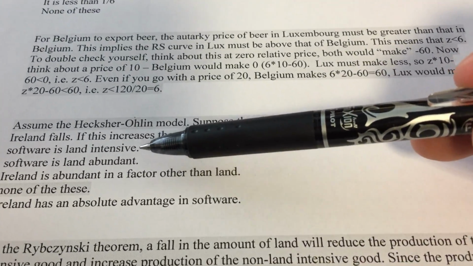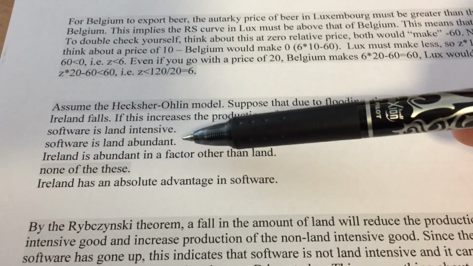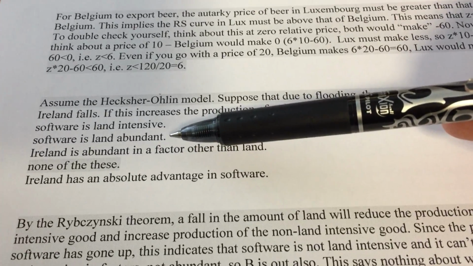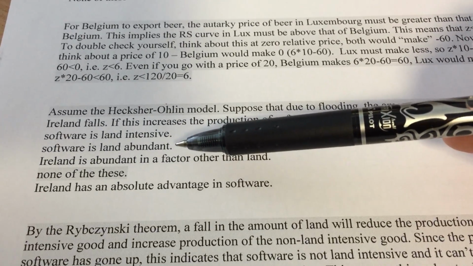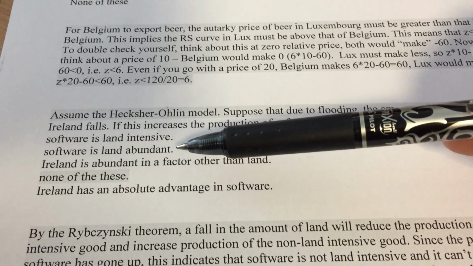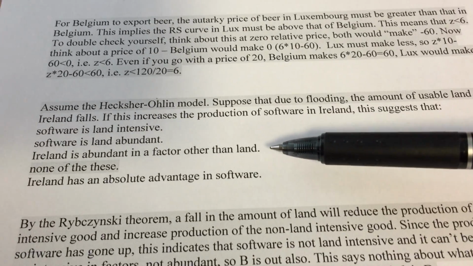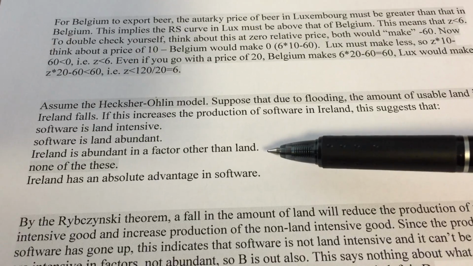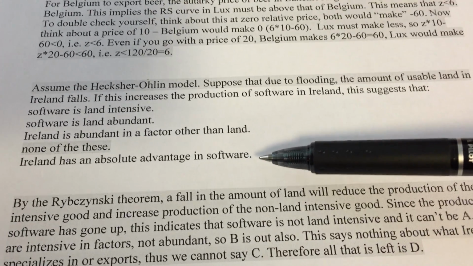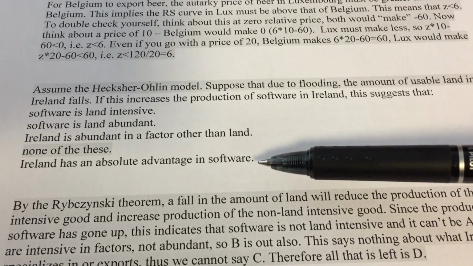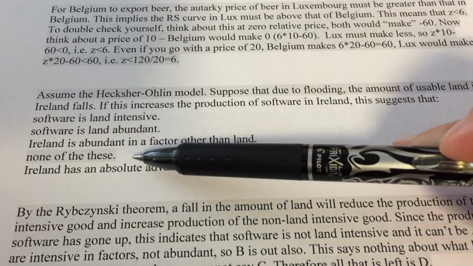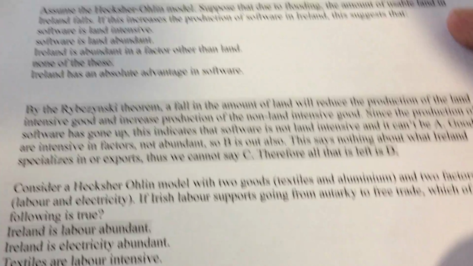Software is land intensive? No. Software is land abundant? No. Countries are abundant in land, labor, capital. Goods are intensive, not abundant. Ireland is abundant in a factor other than land. We only know something about that if we know patterns of trade. Ireland has an absolute advantage in software. It doesn't say anything about that. So none of these is what's left.